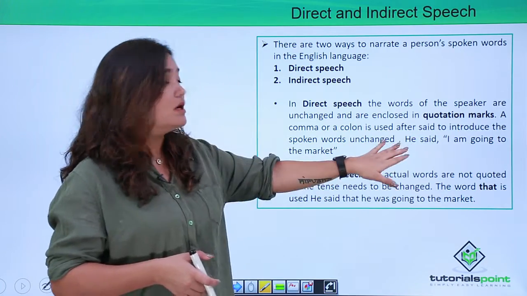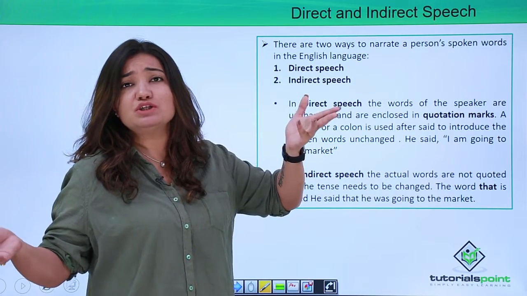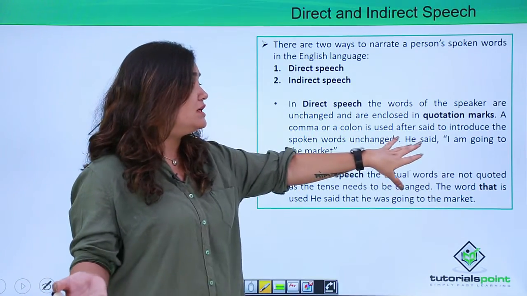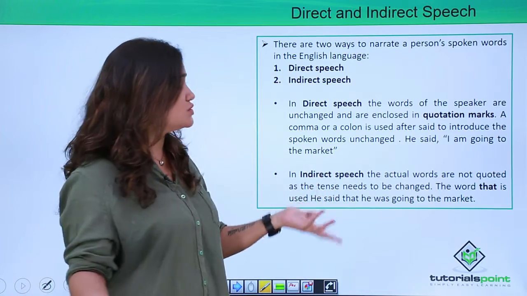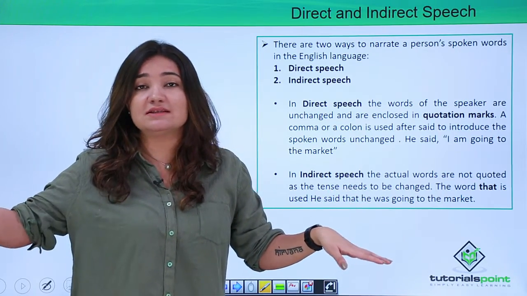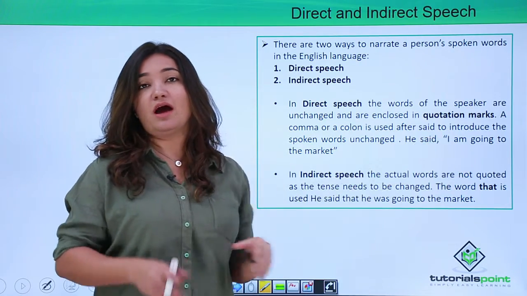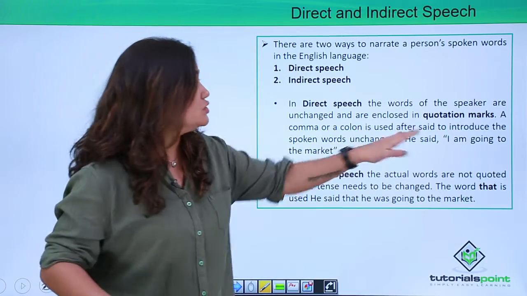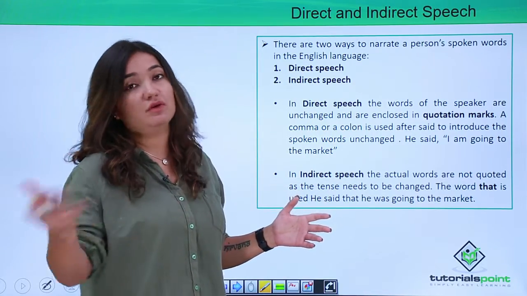So you see that here. Whatever verb you want to use is based on the tense that you want to use in the context of the sentence or the message that you are conveying. So it could be he said. Now this is in past tense, it could be in any tense. That's completely your discretion as to how you want to portray it, or also based on when the speaker said that, of course. So he said, and then you have a comma, and then you have the word for word whatever the speaker said, conveying it as it is to whomever you want to convey it to, right?